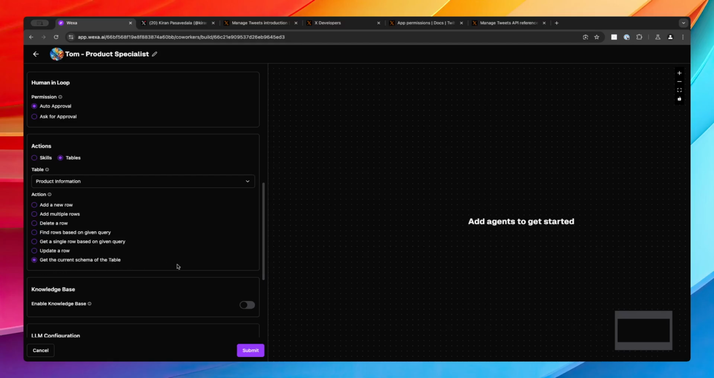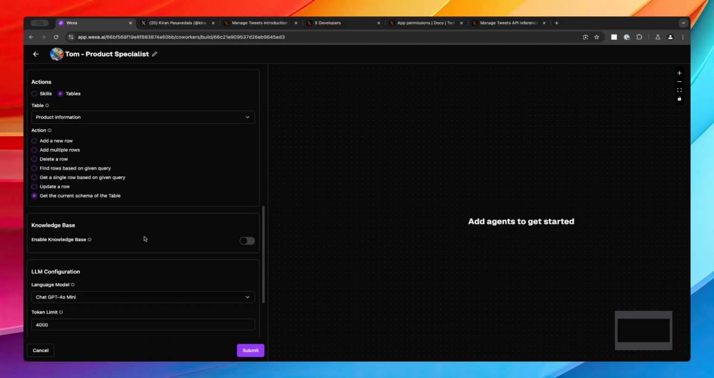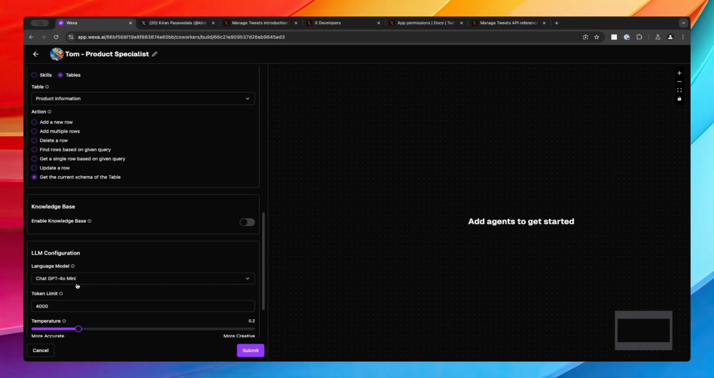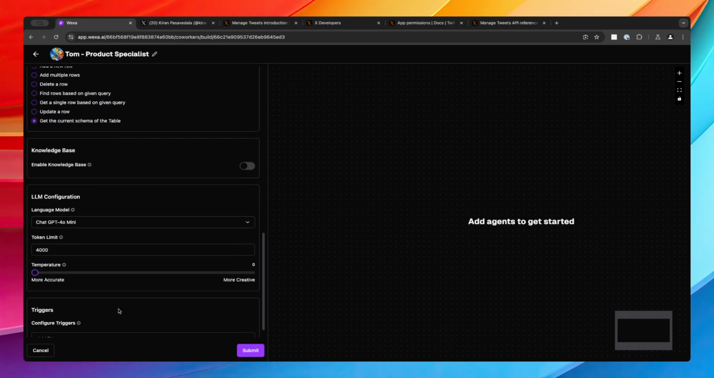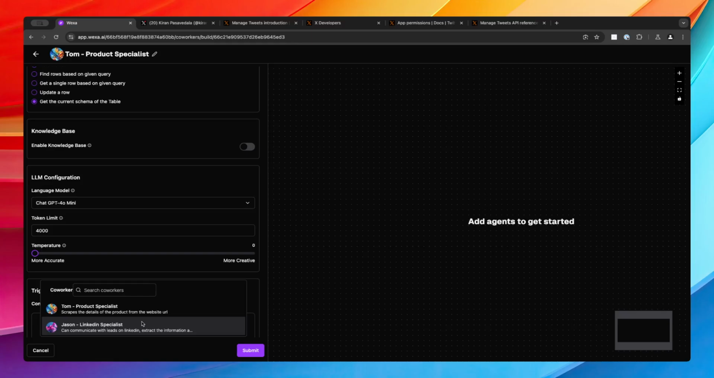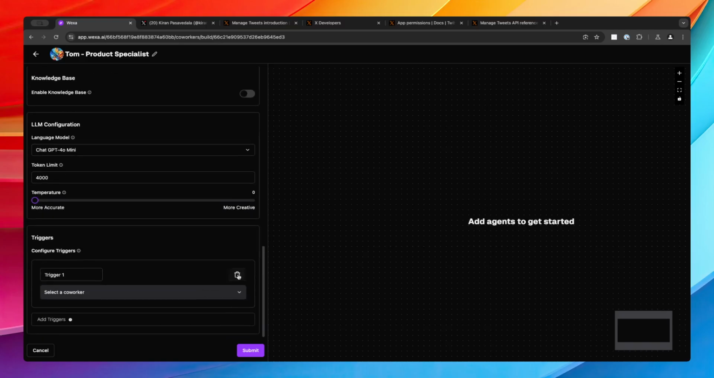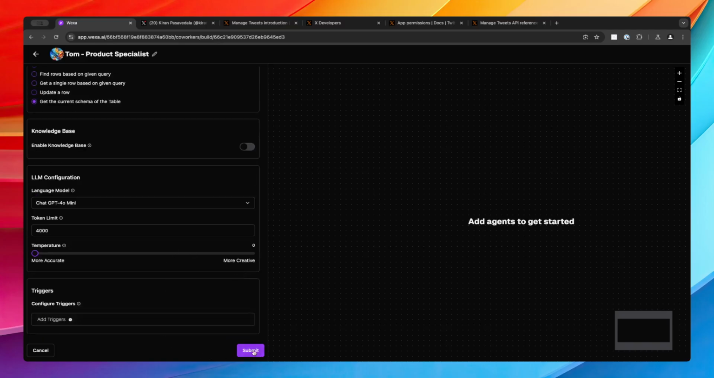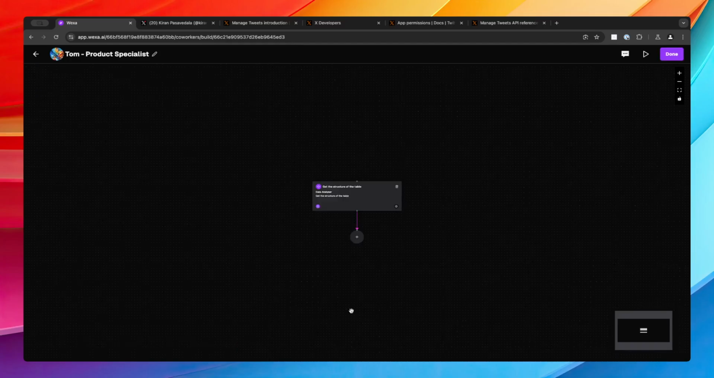So now let's select this. We don't need a knowledge base in this case. We will leave this to GPT-4o mini. That's always the best choice, I would say, considering the costs and everything. You don't need to configure any triggers. Just to help you understand where triggers would be useful, you can actually call other agents using triggers, or other coworkers using triggers. But in this case, we are not really using anything, so not necessary. So just submit. You have your first agent created.